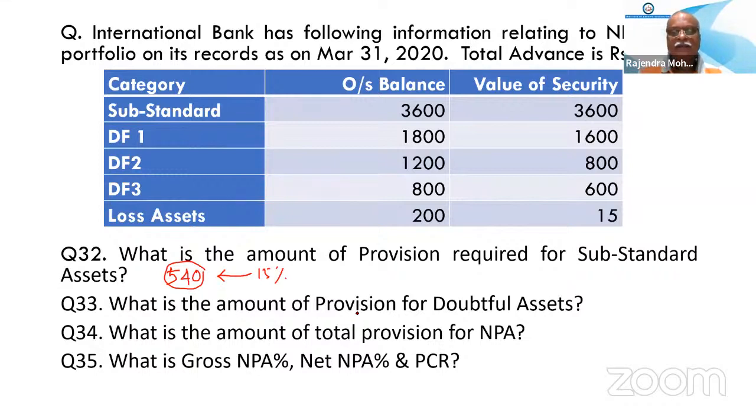Sir, for unsecured, 25 or we have to take 15 only, sir, for unsecured? What is the unsecured here? What is the amount of unsecured? Sir, it is not given here in the exam. Not given, now you have to calculate. What is the unsecured amount? Zero. So 0 into 25% is equal to 0.